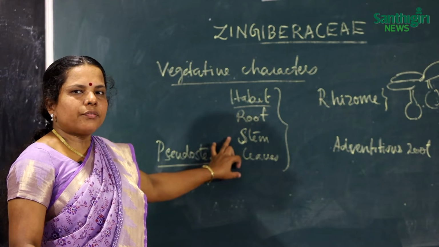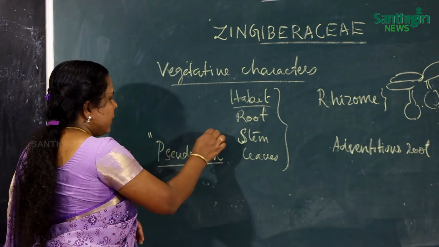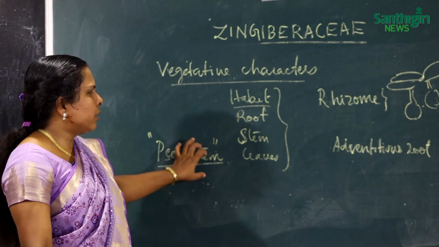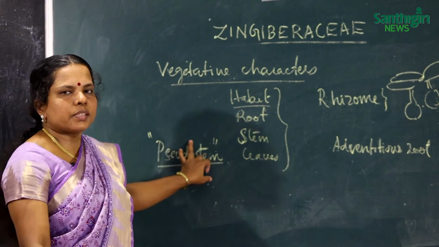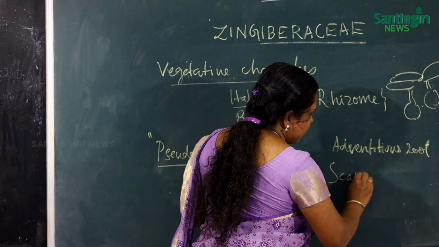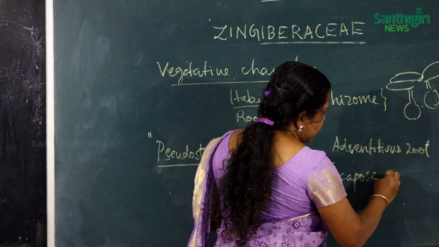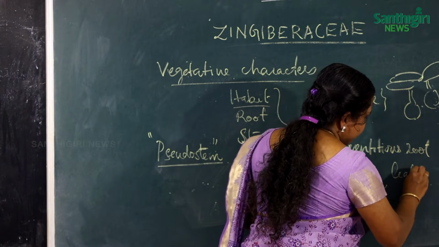These sheathing leaf bases overlap together to form a stem-like structure called the pseudostem. The stems are also scapose and leafy.